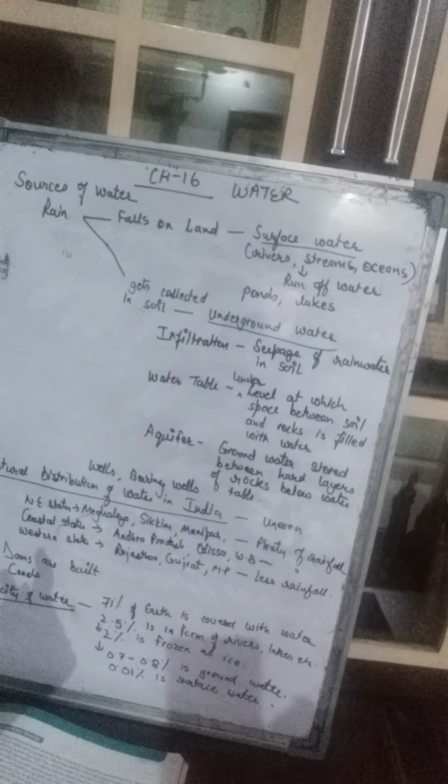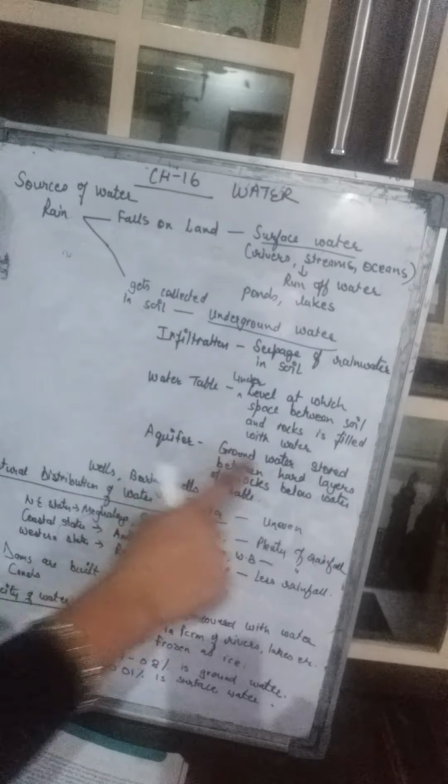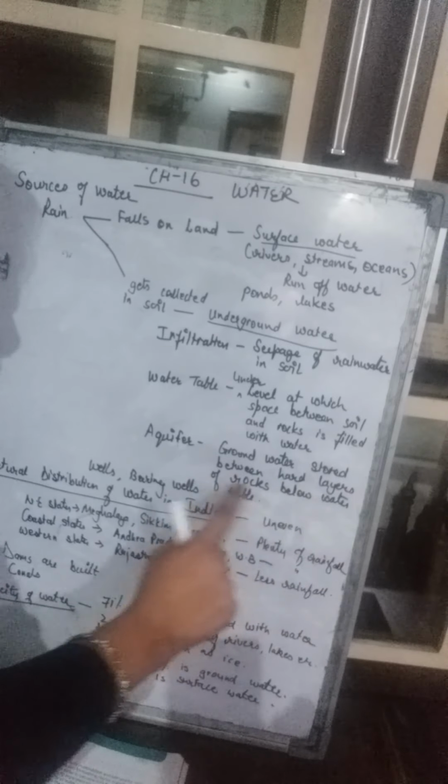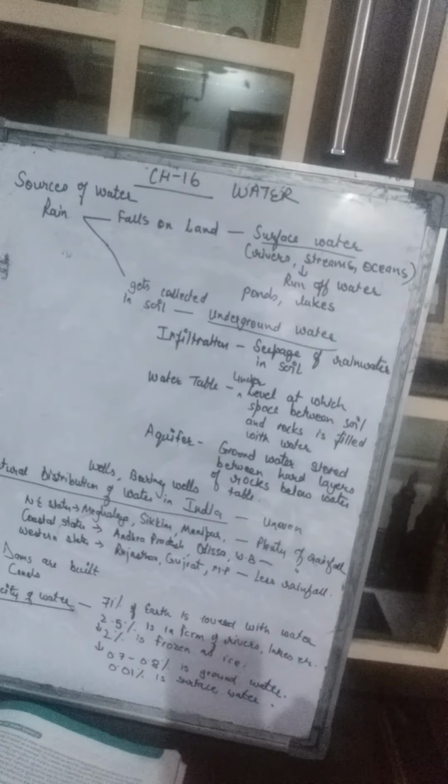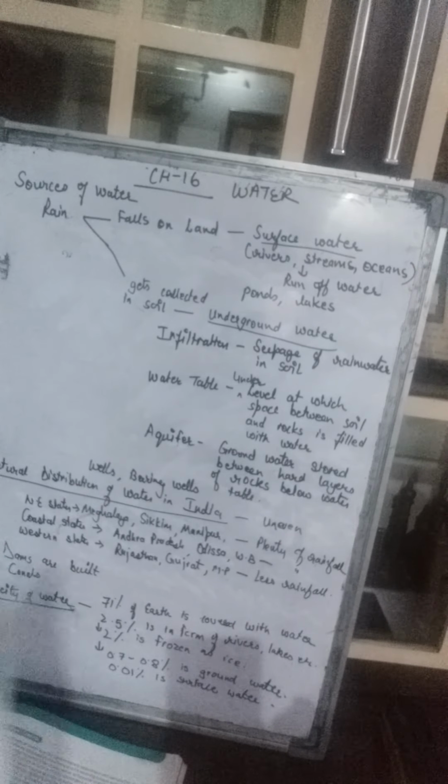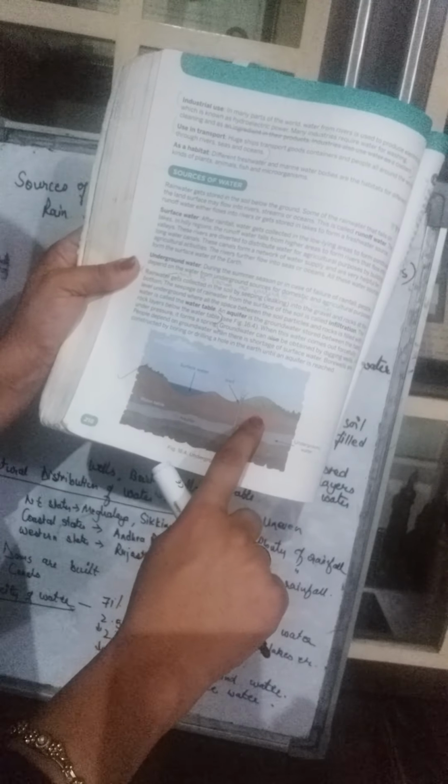What is aquifer? Aquifer is actually the groundwater which gets stored between the hard layers of rocks below the water table. What does that mean? It will be more clear when you see the diagram. Here is the surface water, in the form of ponds or lakes or river. Then this is the soil.